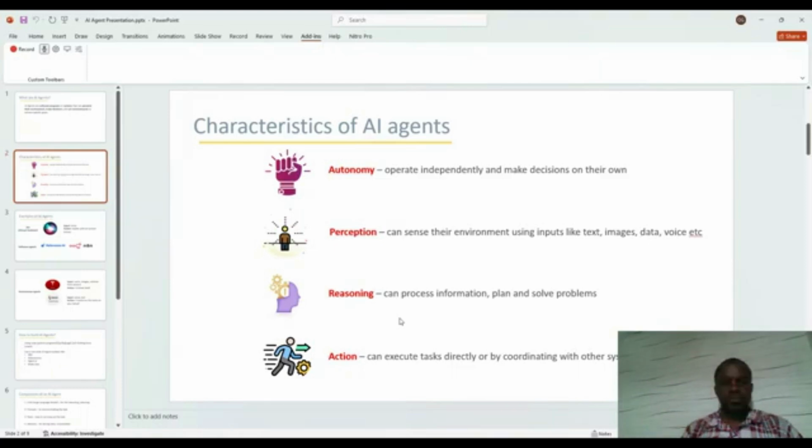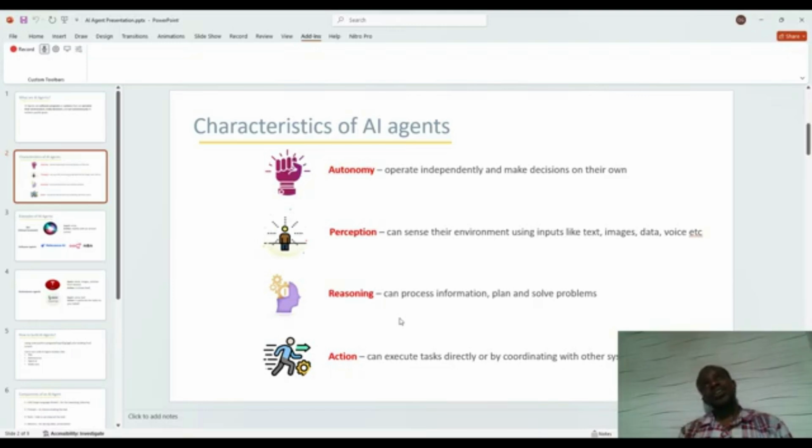One, autonomy. What do we mean by autonomy? Autonomy means that it can operate independently and make decisions on its own. This is very important for an AI agent. An AI agent that does not have the capability and the ability to operate independently on its own and make decisions on its own is not regarded as an AI agent.